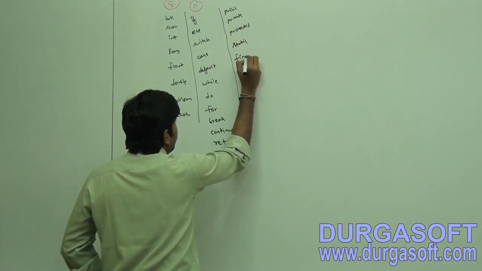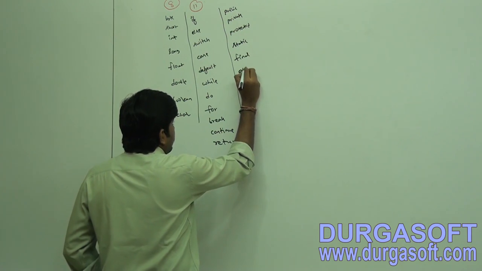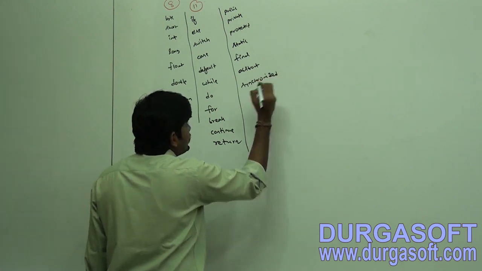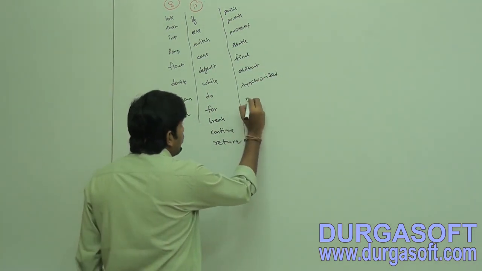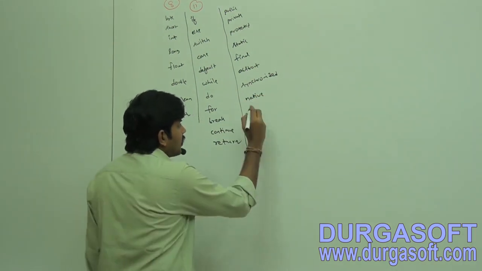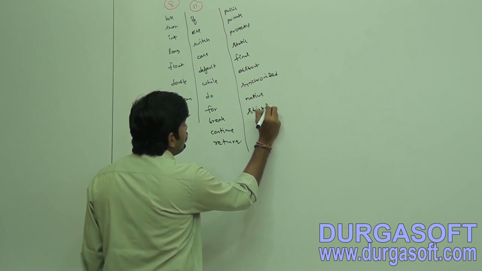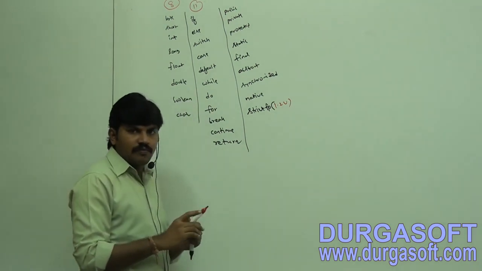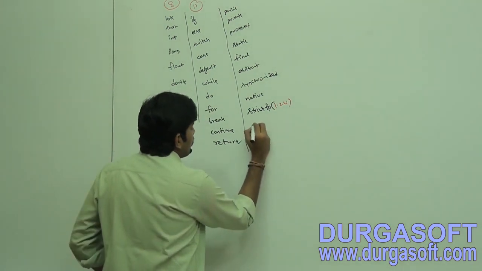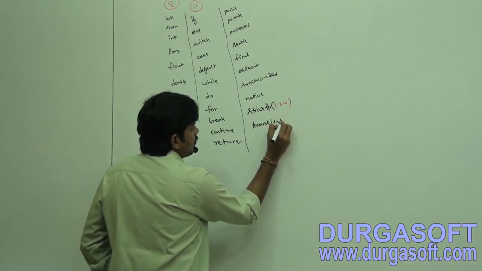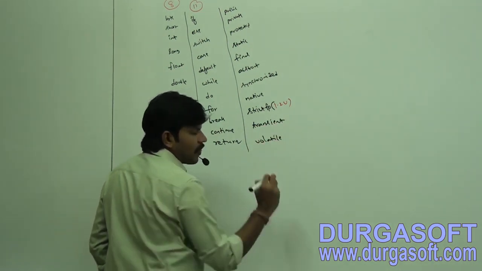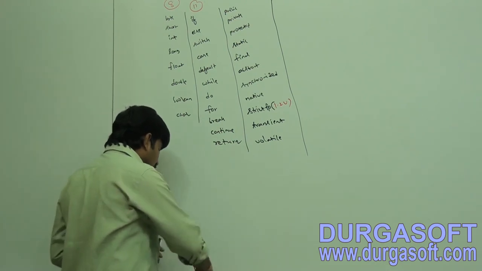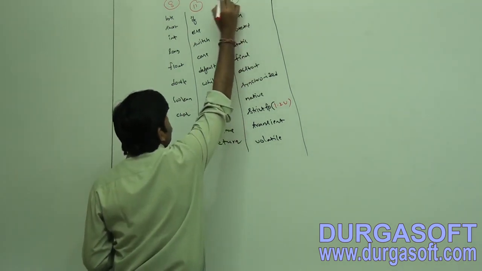Next, static, final, abstract, synchronized, native. Next strictfp. Do you know this new keyword came in version 1.2, strictfp. After that, transient, volatile. Sir, how many are there? Can you please cross check? 11, because with default it is 12, so 11 are there.